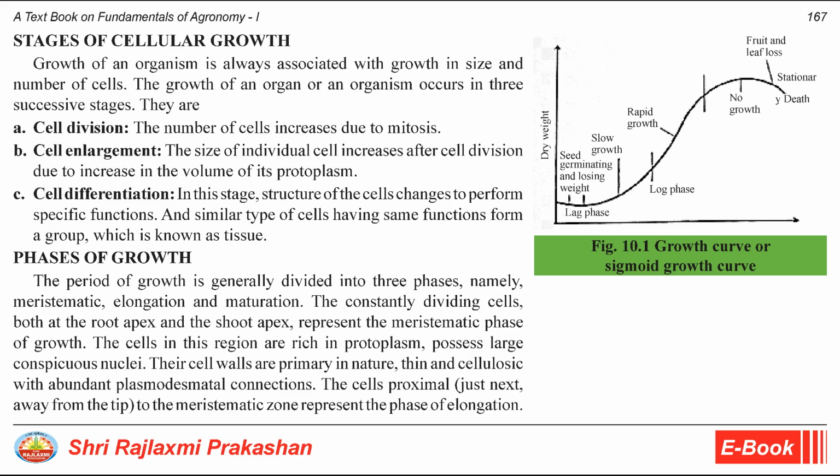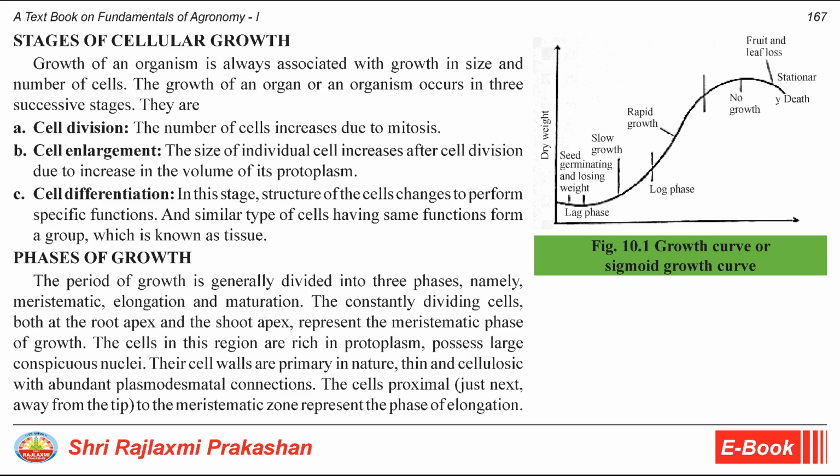B. Cell enlargement. The size of individual cell increases after cell division due to increase in the volume of its protoplasm. C. Cell differentiation. In this stage, the structure of the cells changes to perform specific functions. And similar type of cells having the same functions form a group, which is known as tissue.